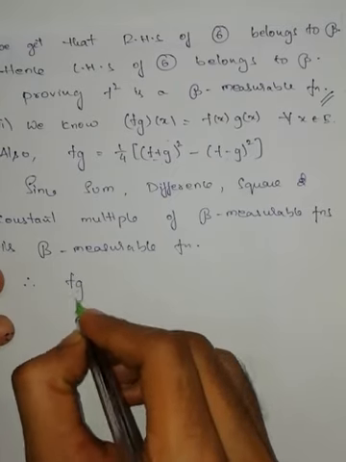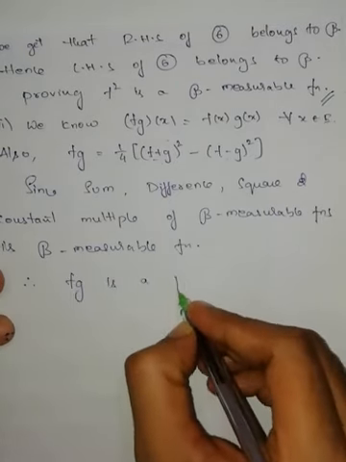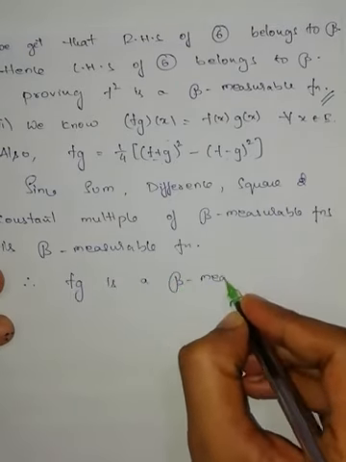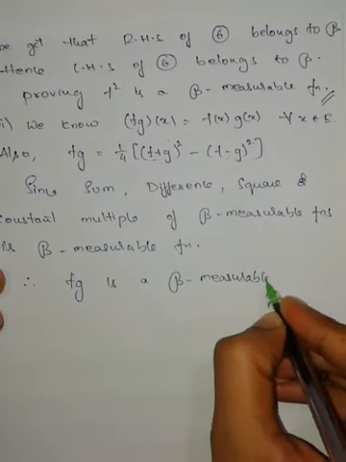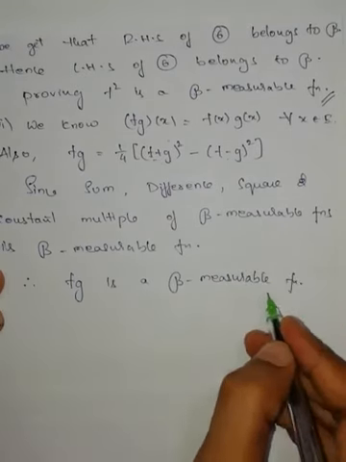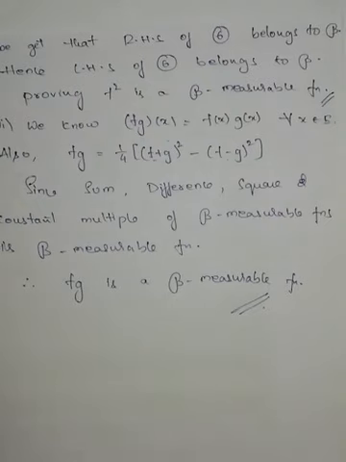Therefore f into g is a script B measurable function. That's the proof of the theorem.